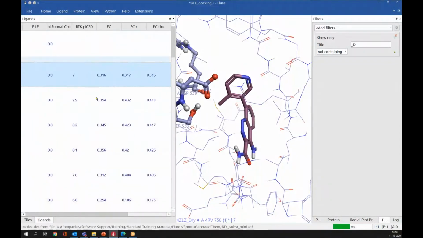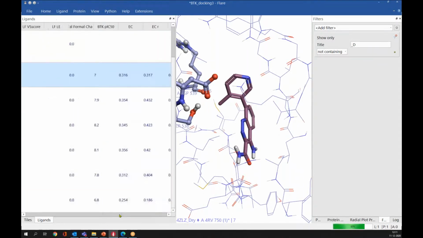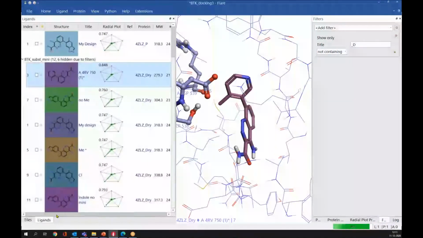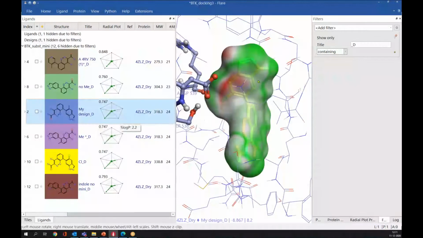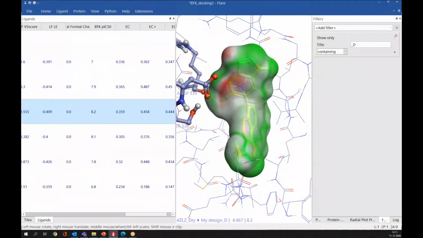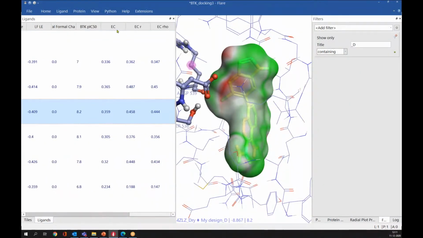Here, if you see, these three different scores have been added. This is the electrostatic complementarity score. This EC score is the average over the surface of the ligand, and then we have variants of this EC.